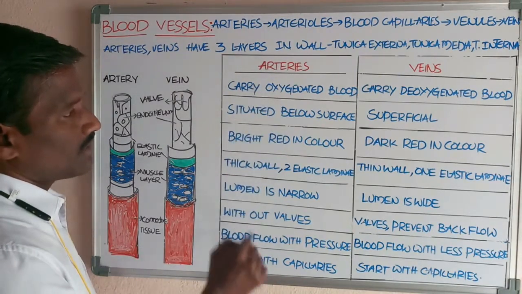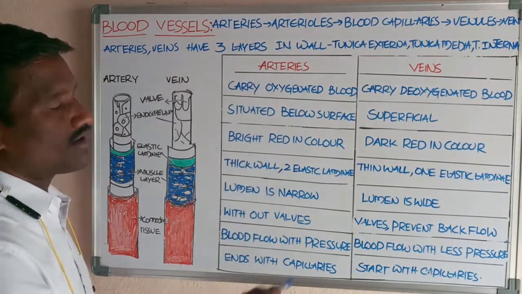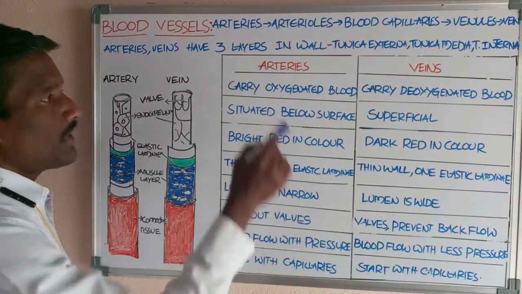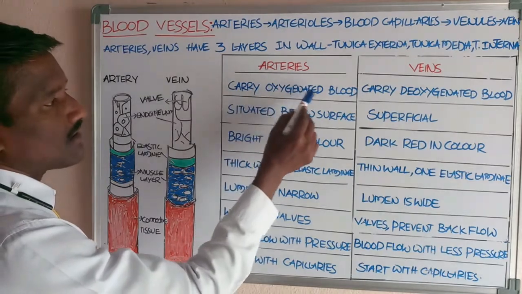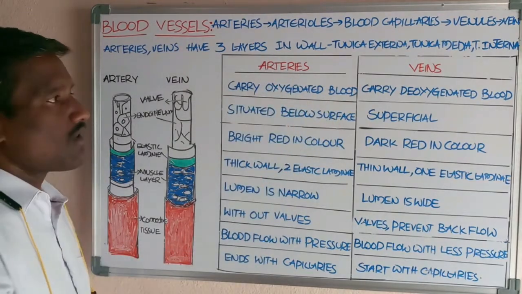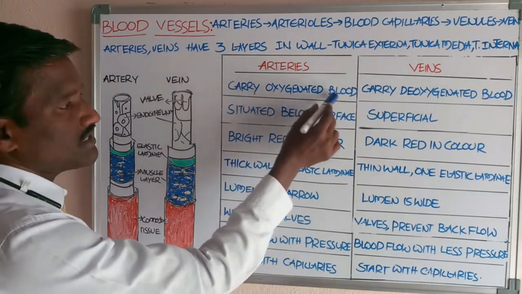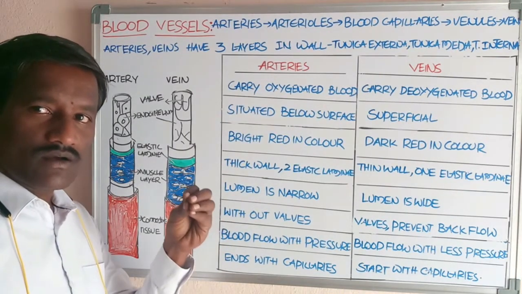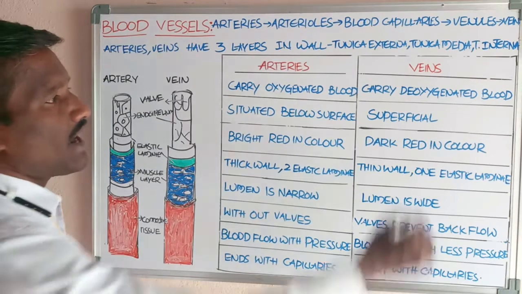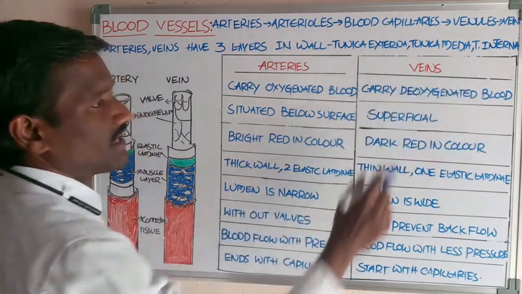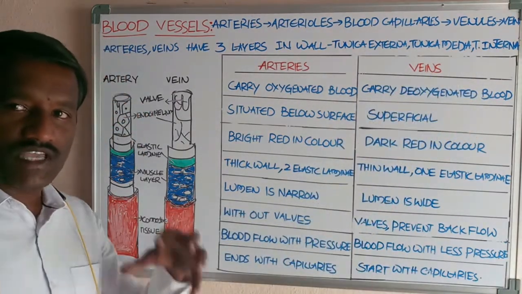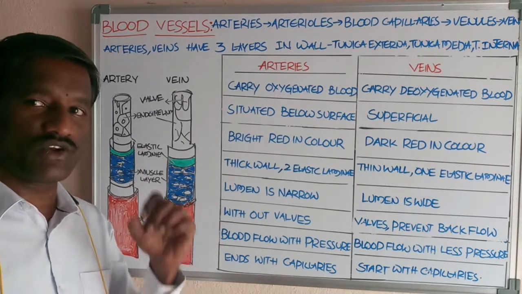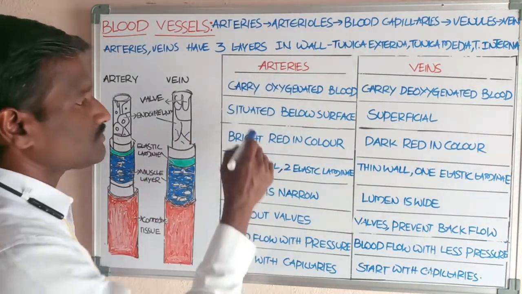These are about the details about the arteries. These are about the details of the veins. Arteries carry oxygenated blood towards the tissue region, and veins carry the deoxygenated blood from the tissue region towards the heart.